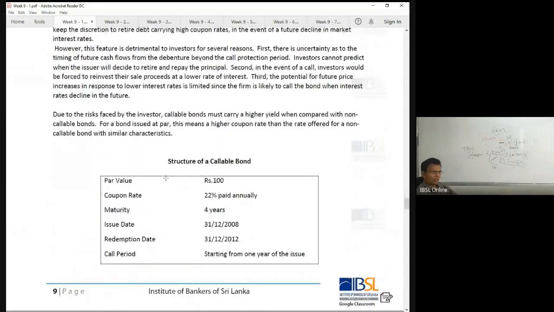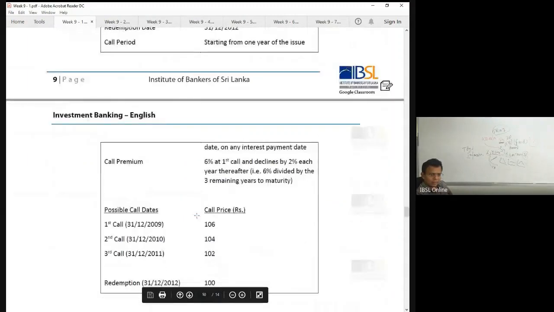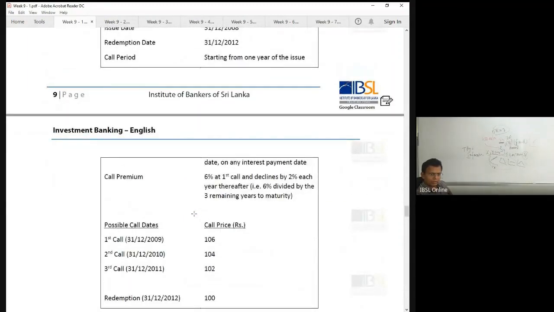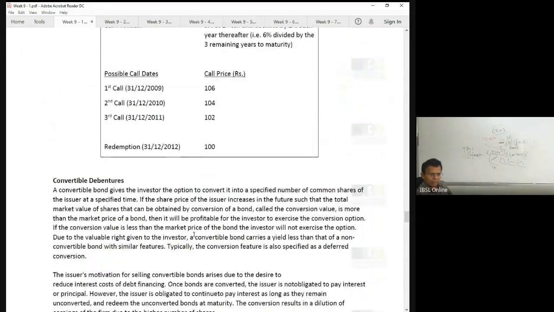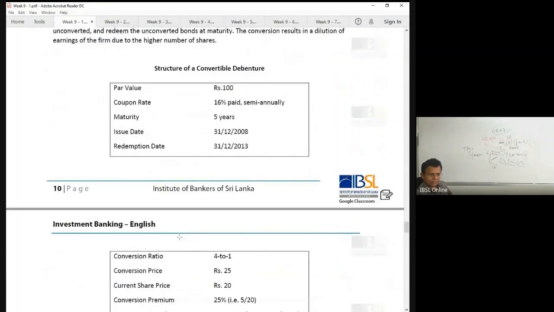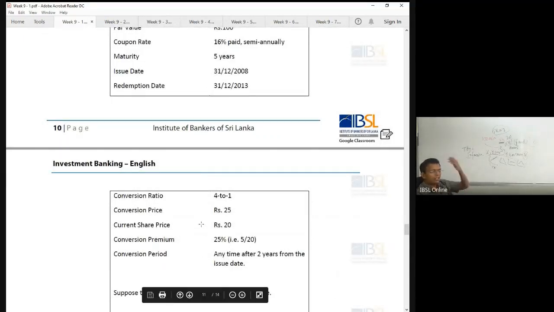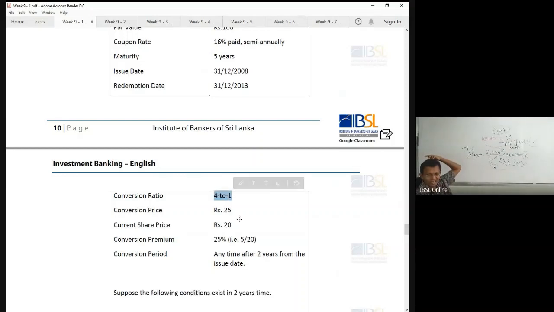This is the structure of callable bonds. I'll be taking this up later when we do the questions. Callable option and convertible option as well. This is how we structure them. Now, any time after 2 years, you can convert this into shares. This is the most common. So the pricing and everything, the ratio is also given at the issue.